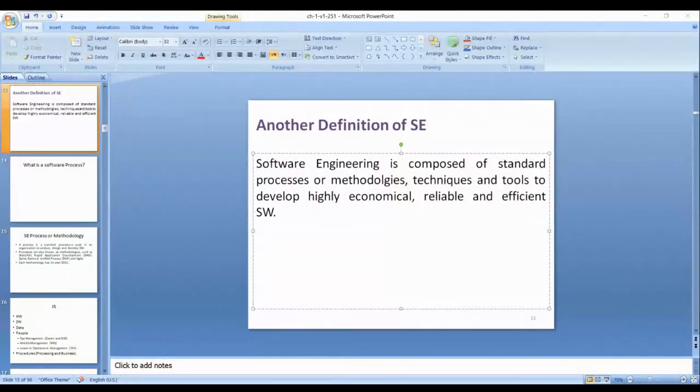For example, Google is the most efficient search engine in the world. Its response is in milliseconds.